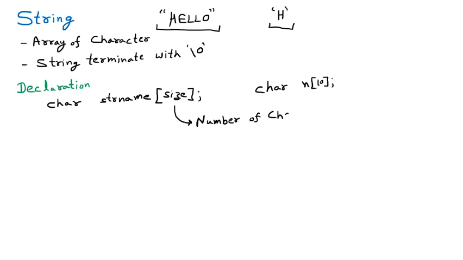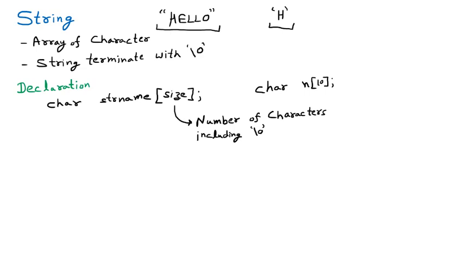Let us suppose we have taken the example as 10 characters. Now 10 characters means including slash 0, so it can store 9 characters.